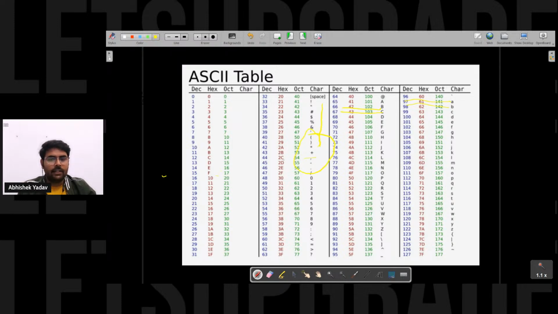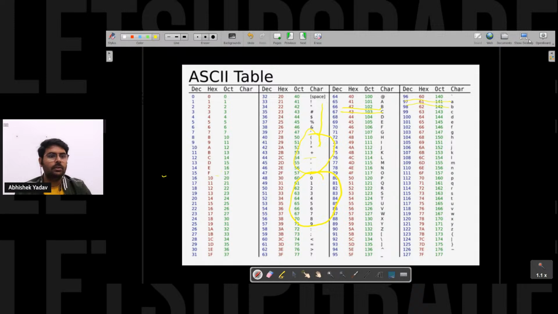I am getting the ASCII value. For numbers also, I am getting the ASCII value, right? So for each character, each number character, each special character, we have the corresponding ASCII value in the ASCII table. So the compiler will take the character, check inside the ASCII table, fetch the number corresponding to the character, convert the number to binary format, and after that it will store that number here, right?